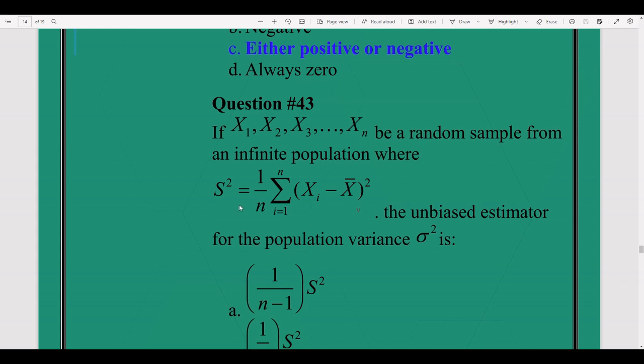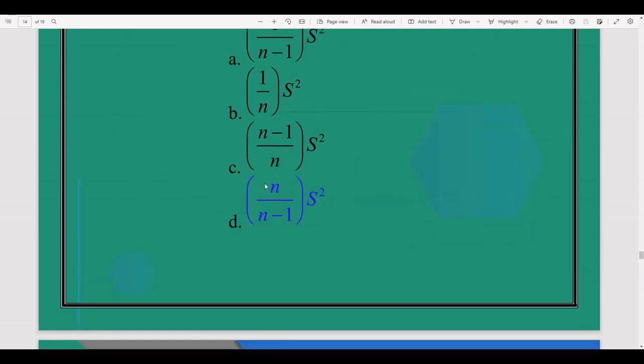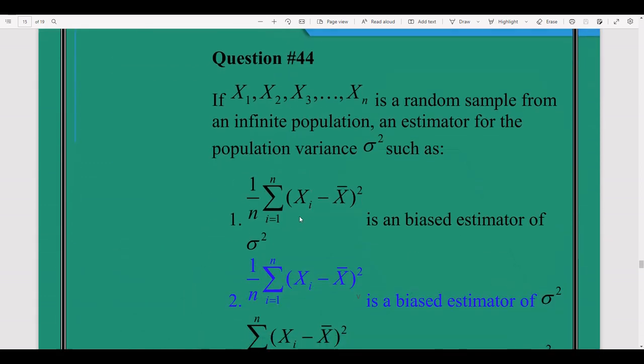This is the formula of sample variance, sum of each observation minus its mean square over n. So what is its unbiased estimator for population variance? So this is the answer, small n over small n minus 1 s square. This is the unbiased estimator. Question number 44.